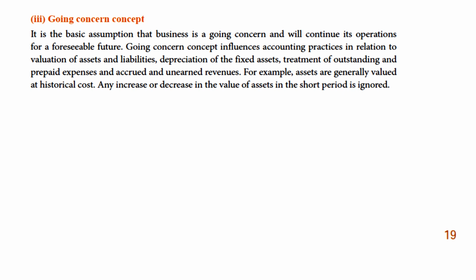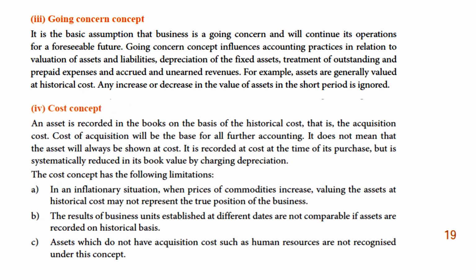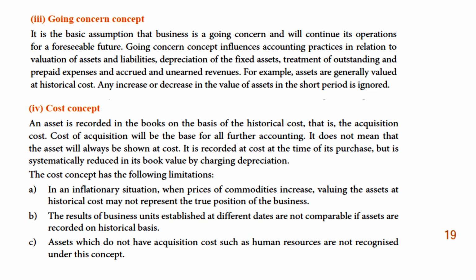Any increase or decrease in the value of an asset in the short period is ignored. So if the years have passed, the value of the furniture or some other things will decrease, right? So it is not considered here. Any increase or decrease in the value of the asset in a short period is ignored. And then cost concept. An asset is recorded in the books on the basis of historical cost.